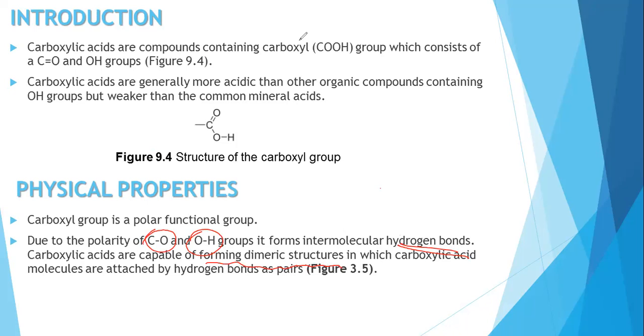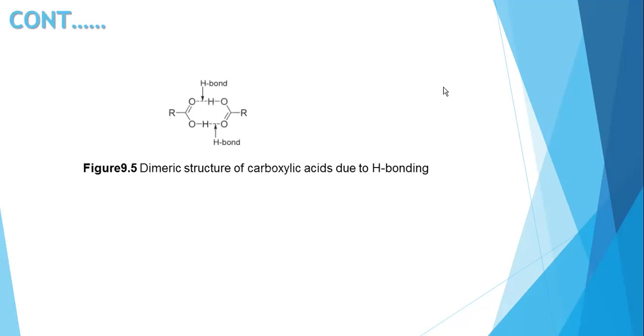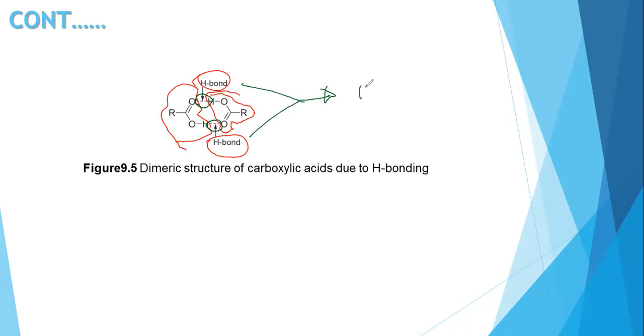So what is meant by the dimeric structure? I'll show you the structure. This is the shape of the dimeric structure. Simply you can see here the one hydrogen bond and another hydrogen bond. This is your one carboxylic acid, and this is your other carboxylic acid. Between these two carboxylic acids, can you see the bond? This is between your OH and this is between this H. So you can see the two hydrogen bonds.